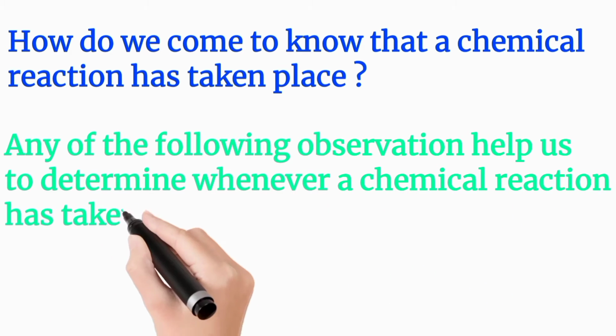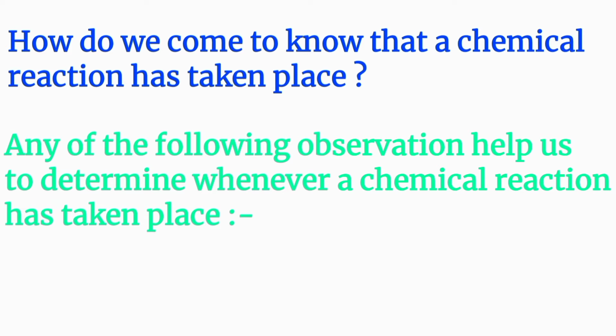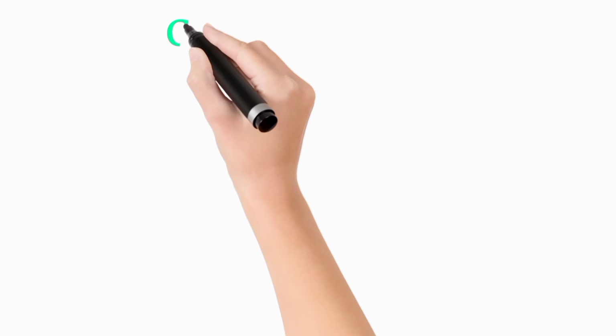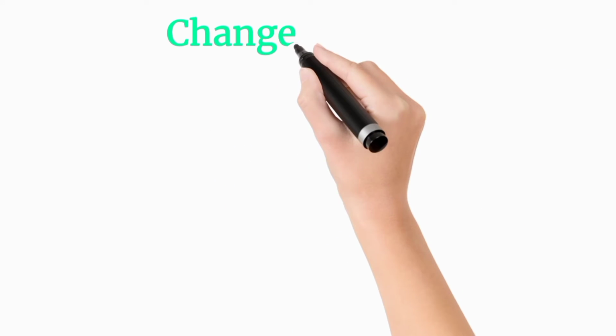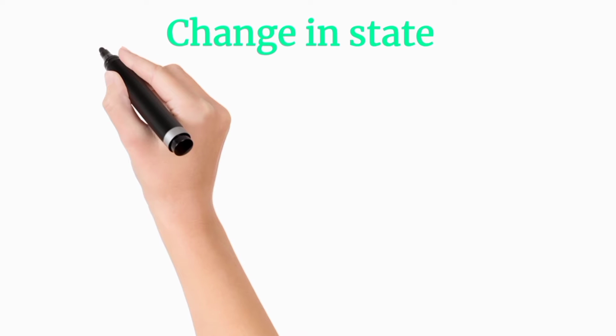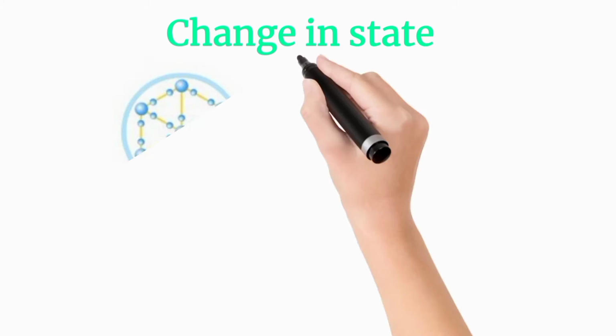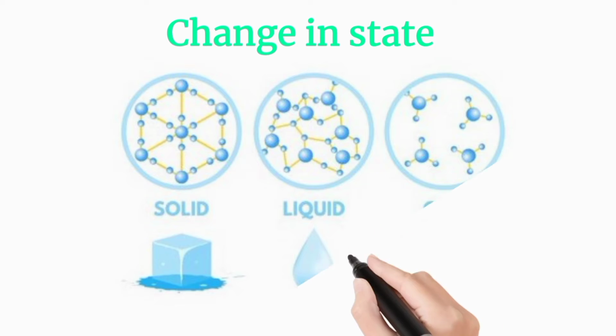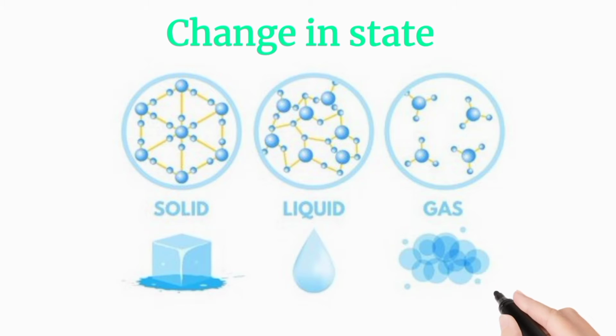In simple terms, the question is asking for the characteristics of a chemical reaction. First is change in state. In this picture you can see the solid changes into liquid and liquid changes into gas. Whenever you see this change, you can say there is a chemical reaction.